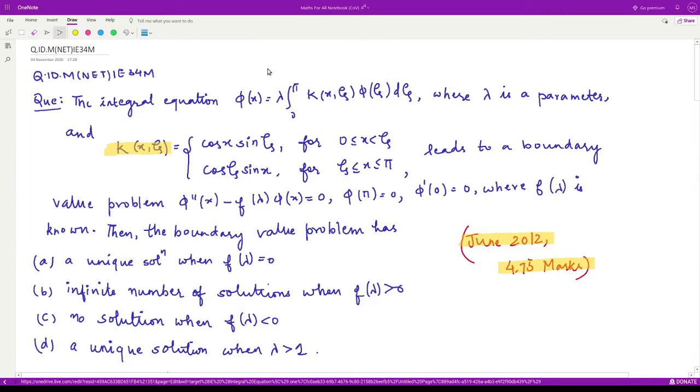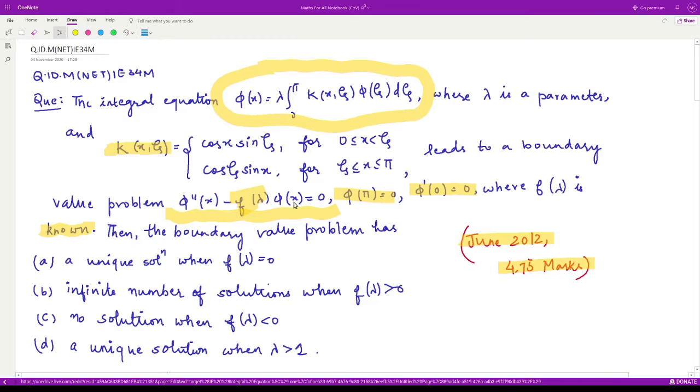That means when you convert this integral equation, you have this kind of boundary equation where f of lambda is some known function. That means when you convert this, you will get some value of f lambda with the conditions given as phi at pi is equal to 0 and phi dash 0 is equal to 0.